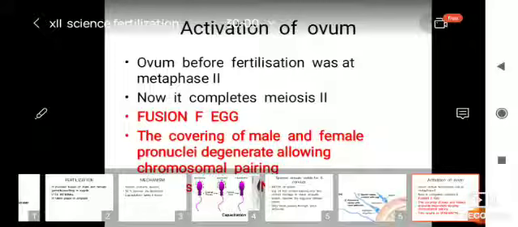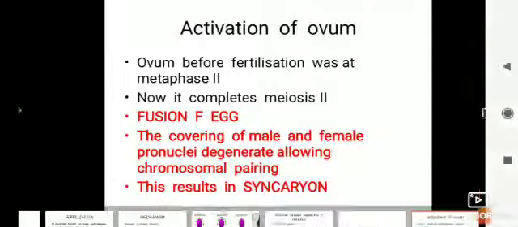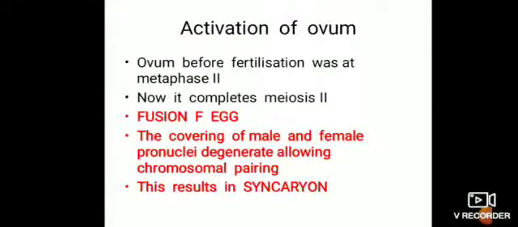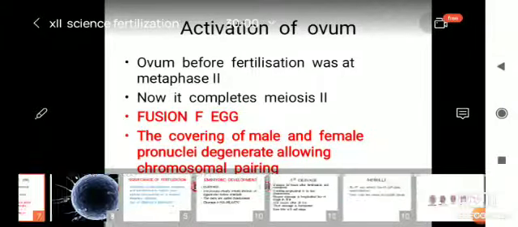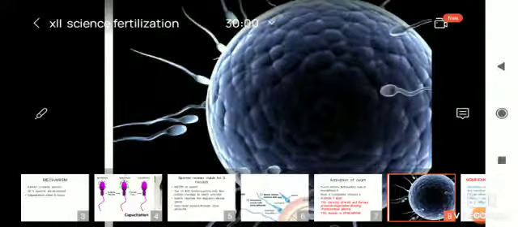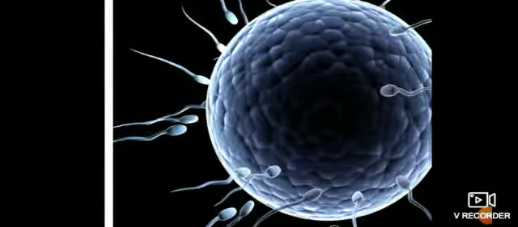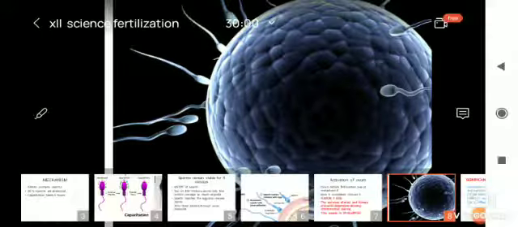The covering of the male and female pronuclei degenerates, allowing chromosomal pairing. This results in synkaryon, meaning male gamete chromosomes and female gamete chromosomes start pairing. Here actually all the sperms are trying to enter the ovum or egg.